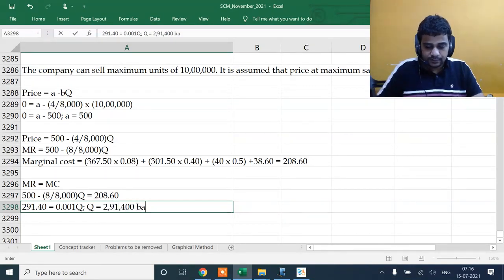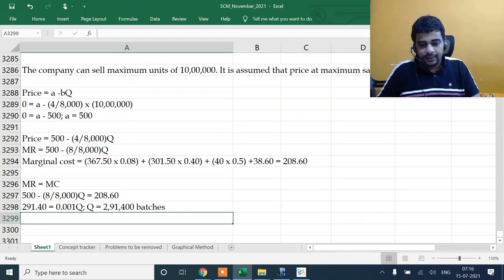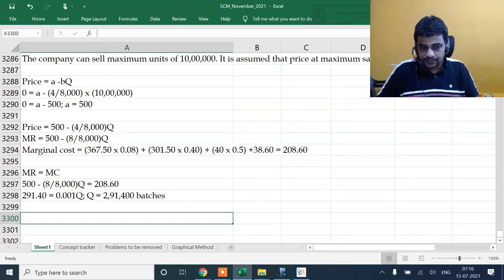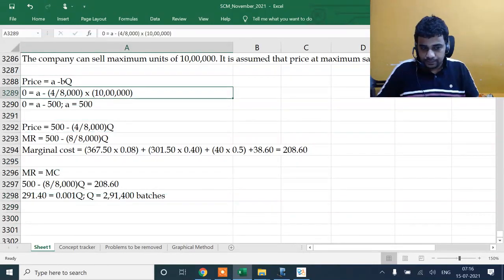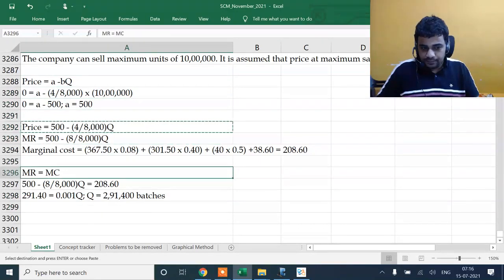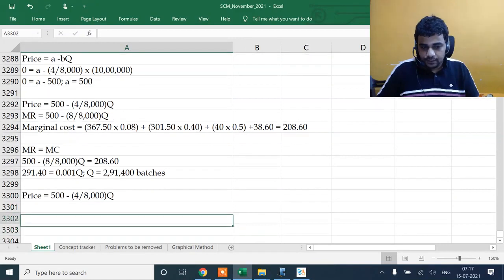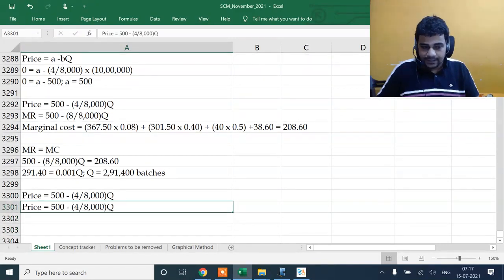That gives 2,91,400 batches, which is what we can sell. Based on this we'll get to know the price. My sales volume is going to be 2,91,400 batches.